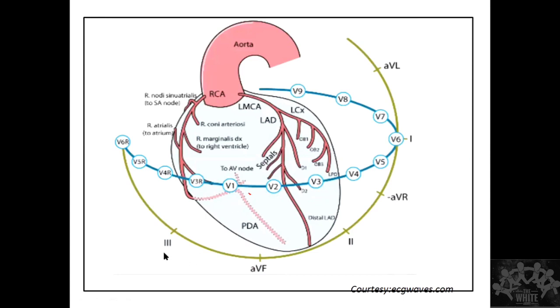So you see here, these are the leads that are there. Let's say I have an occlusion here. So that means it is going to reflect in these leads. The electrical activity will be predominantly in these leads. So that means the inferior leads are going to be affected in an RCA occlusion. Okay. So that is the importance of the inferior leads.